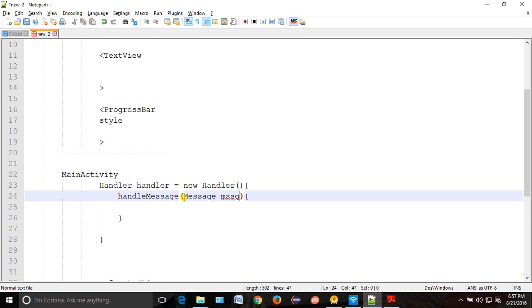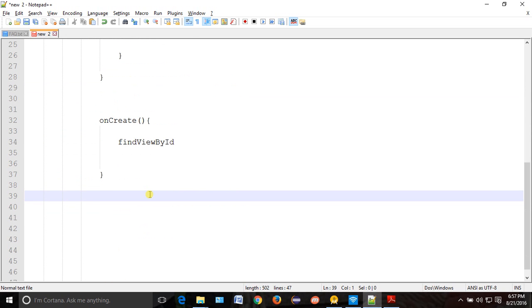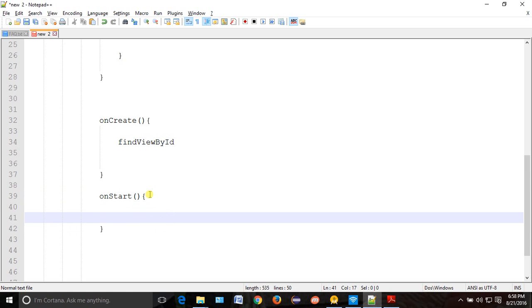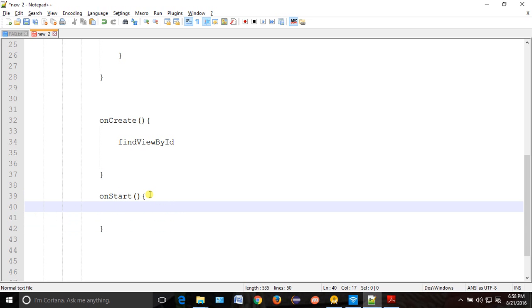Now we want to start this background thread, so we will go to onStart. Anyway, it is not mandatory to do it from onStart, depending upon the requirement. If you want to have one button and start it on click of that, that is also fine, no problem. In the last class we called the execute method from the button's onClick. Now you want to call it from onStart, so you can do it whenever you want.